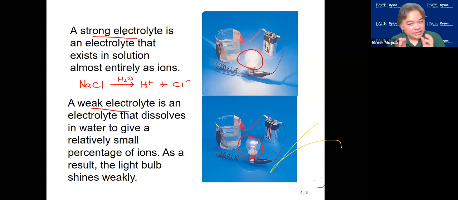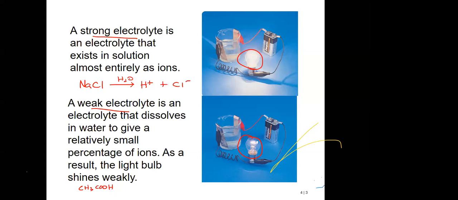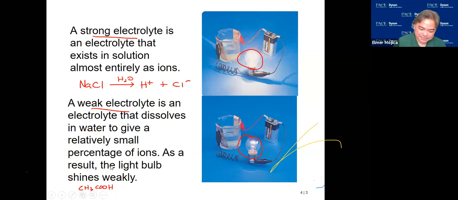Now there are some materials that don't dissociate 100%. For instance, can anyone tell me the name of this chemical? Vinegar?